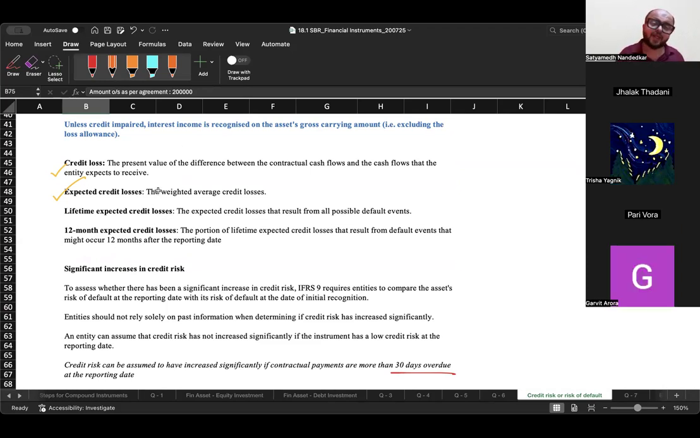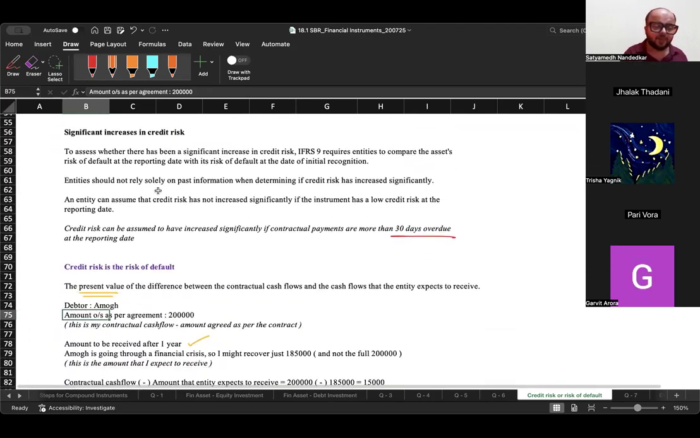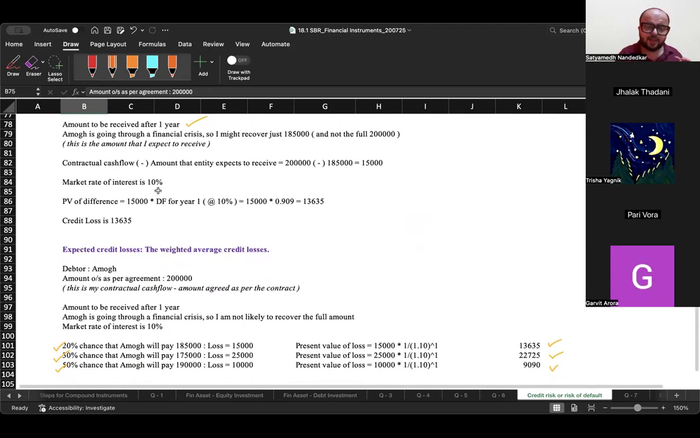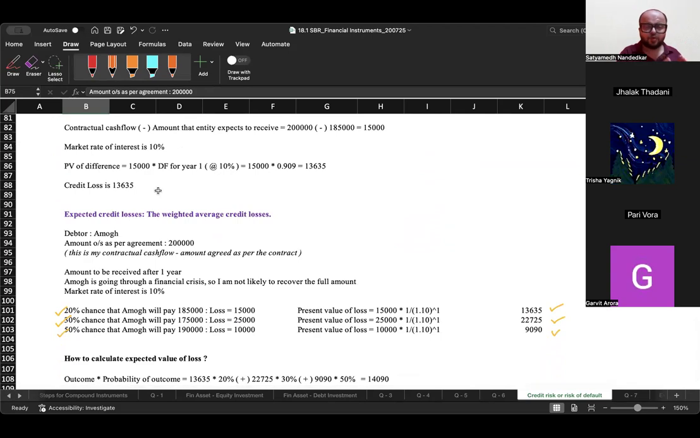Present value of difference between contractual cash flows and the cash flows that the entity expects to receive. Now, what is expected credit losses? Expected credit loss, वो आपका जो expected value का concept है ना, वो यहाँ पे आता है. अब think about it. There is this debtor called Amog. He is supposed to pay me 2 lakh rupees as per the agreement. Contractual cash flow, cash flow promised under the contract.